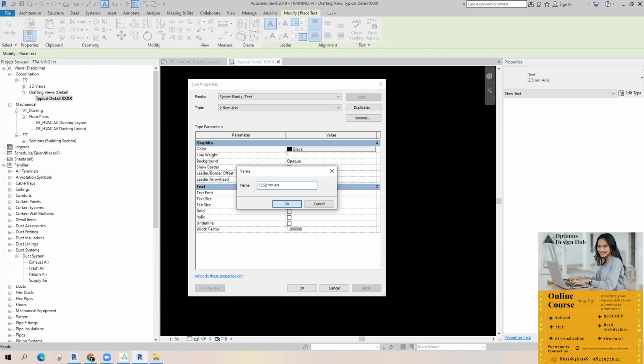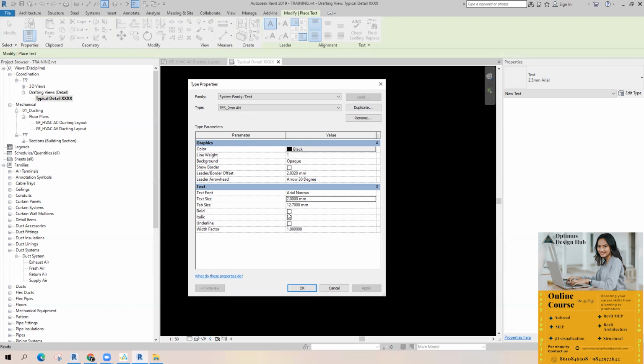I'm giving a standard like TES, my company name, 2 mm Arial Narrow. I think you know this thing. Last time we just saw this while creating the annotation family. You can change the font from this option. You can change the text size, the tab size.